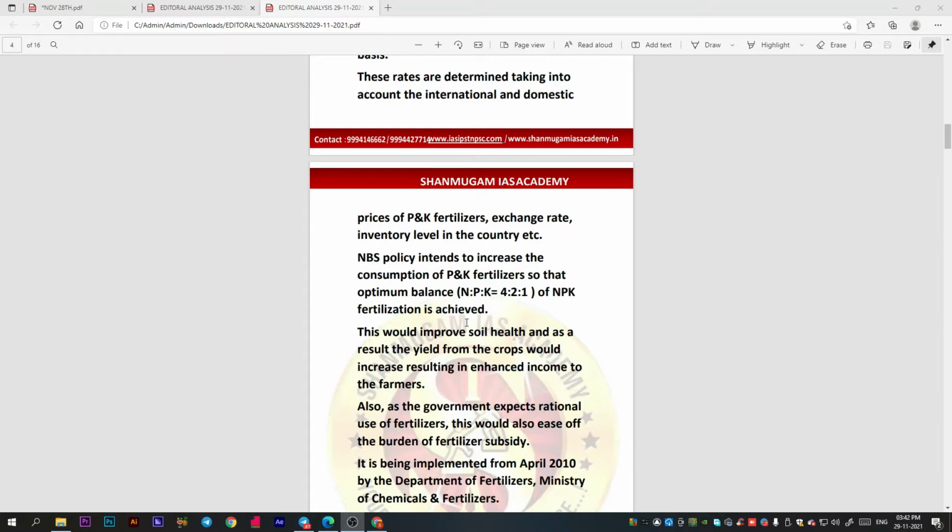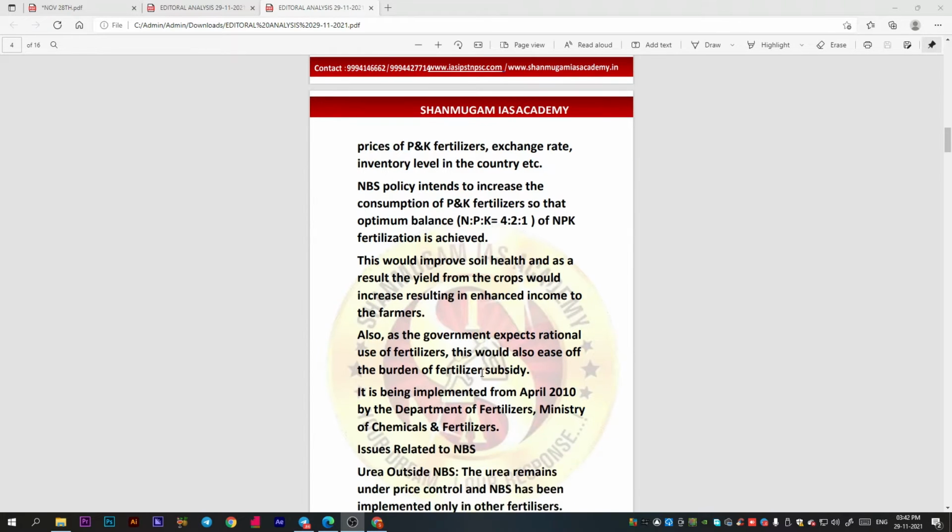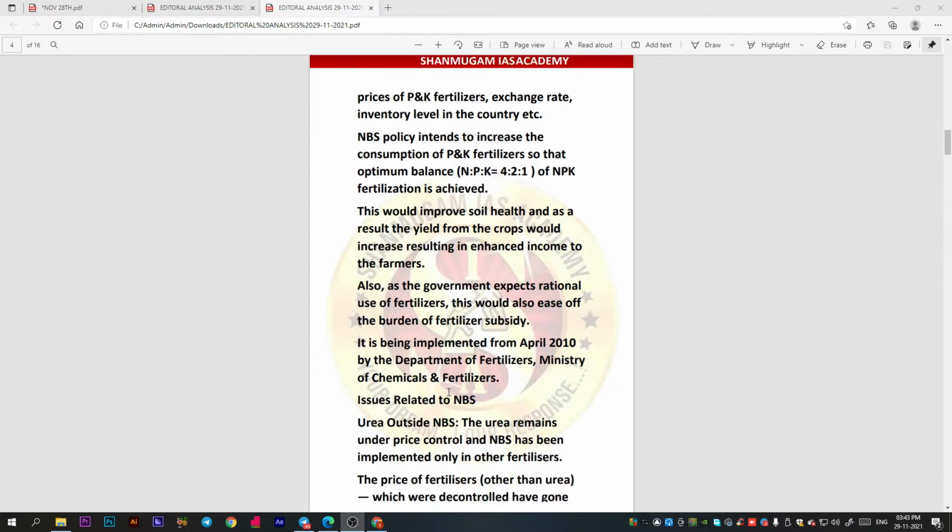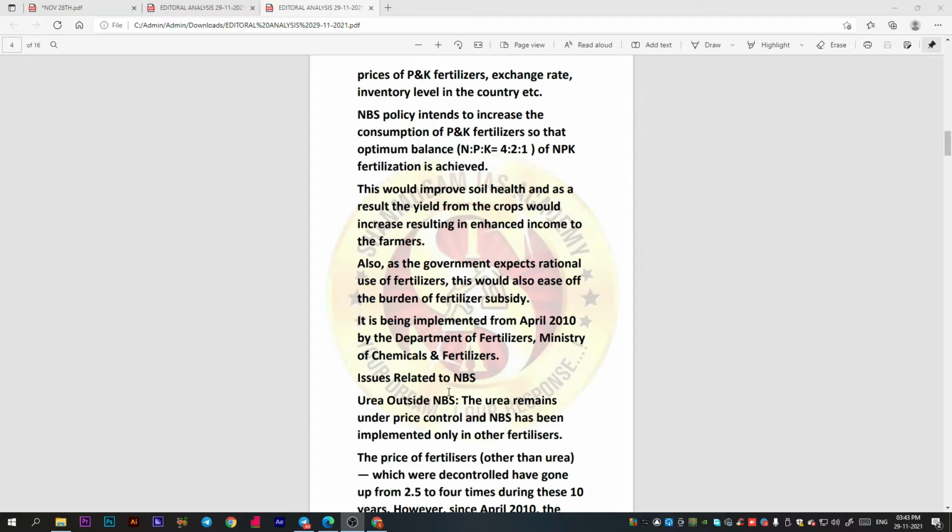And here we need to know that NBS, the fertilizers, comes under the Ministry of Chemicals and Fertilizers. This we need to know, because in prelims you can be confused with this kind of ministry, so this is important from the prelims point of view. And the government also expects the rational use of fertilizers, and it was implemented in April 2010. That is, the nutrient based subsidy was implemented in 2010 by the Department of Fertilizers, which is under the Ministry of Chemicals and Fertilizers.